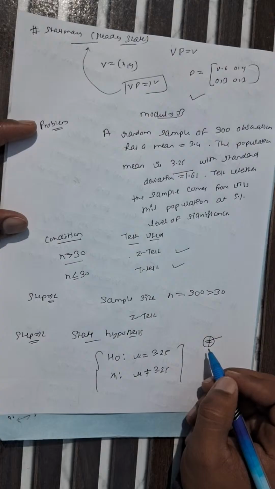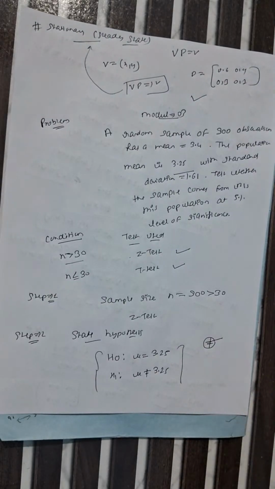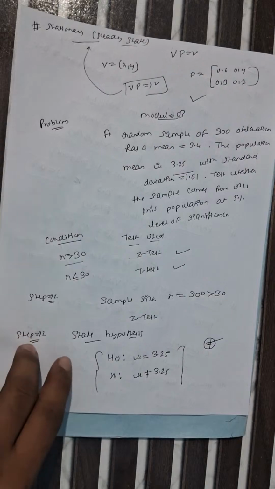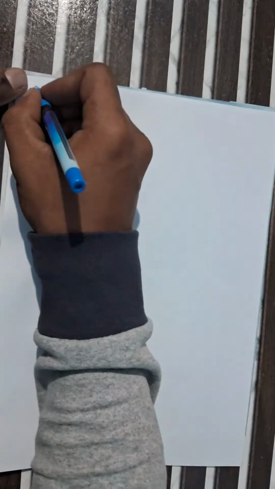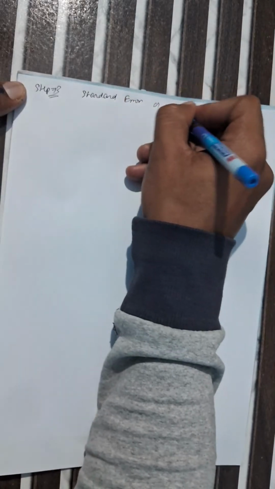Now we move to step 3, where we are finding the standard error of mean, which is represented as SE.